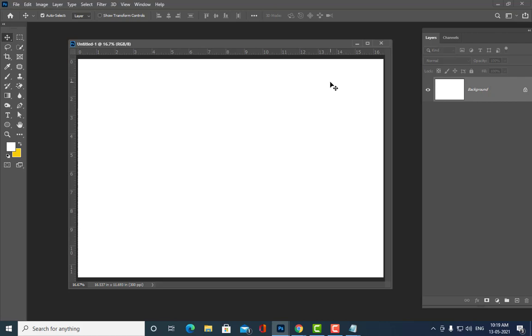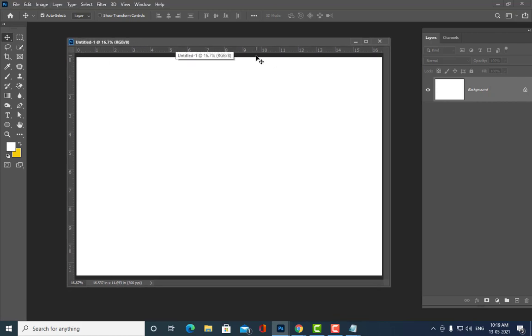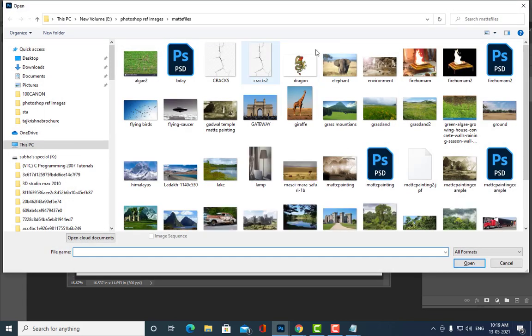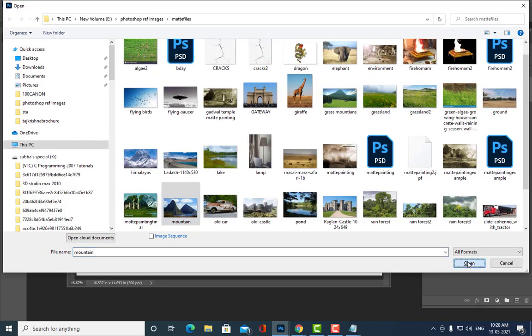So I am going to get an old castle, and I am going to put it in an environment where we have a lot of mountains, and also a grassland, and also a lake, something like that. So I am going to create a scene where we have a castle that is surrounded by mountains and grasslands. Are you all getting my point? Yes, sir. Okay. So now let me first get the mountains. First we'll start with the mountain.